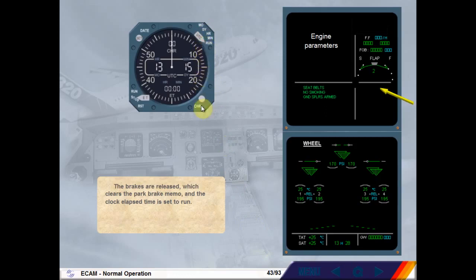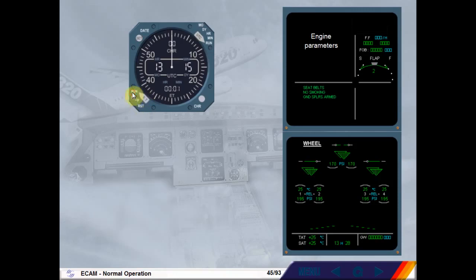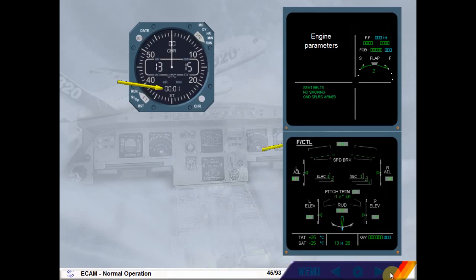Select Run on the clock elapsed time. The elapsed time is now running and the aircraft is taxiing out. The flight controls are checked during the taxi out. The ECAM system automatically calls the ECAM flight control page as soon as any of the flight controls are moved on the ground.